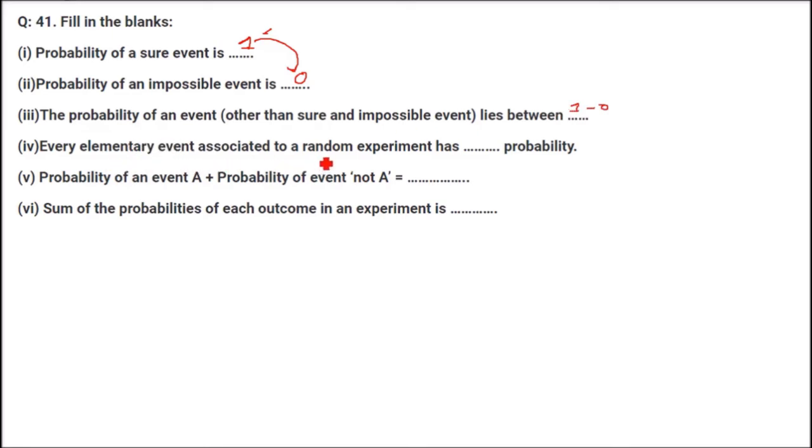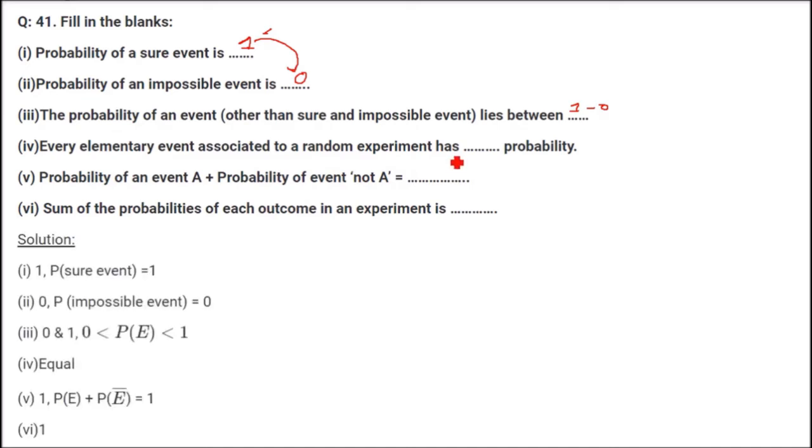Every elementary event associated to a random experiment has equal probability. Probability of an event plus probability of the event not happening, if you add them, it is going to be 1. This is how we write it. The sum of the probabilities of each outcome in an experiment, when you add all the outcomes, is going to be 1.